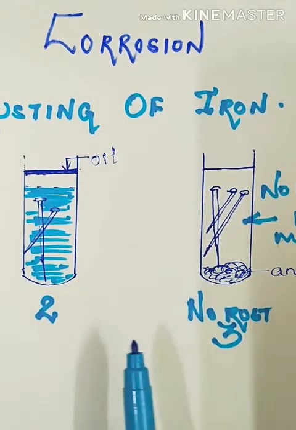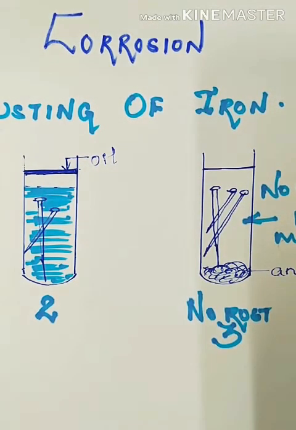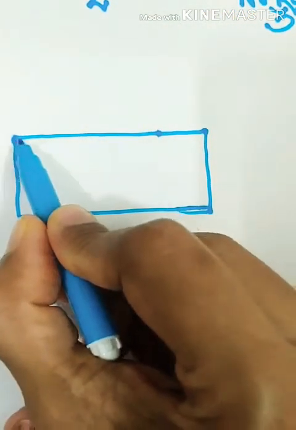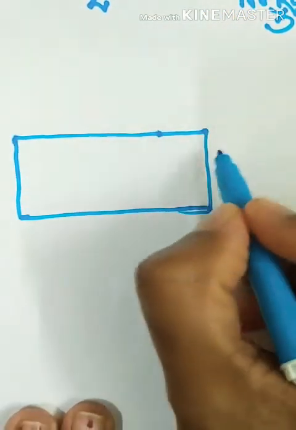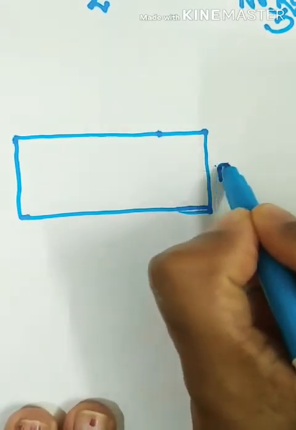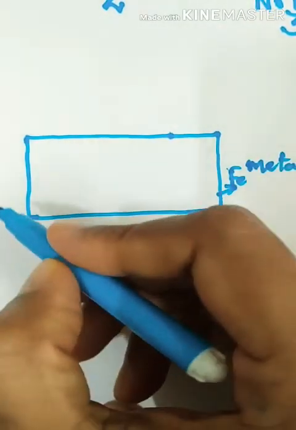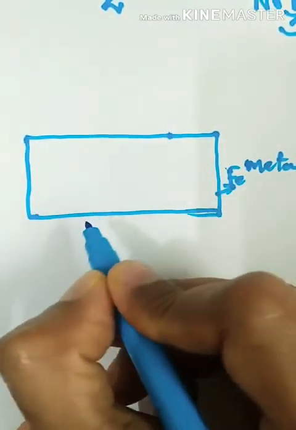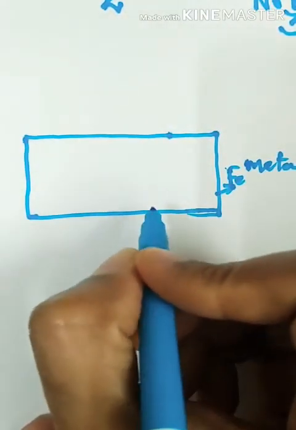Rusting is also a type of redox reaction. Let us understand rusting in detail. Let us consider a piece of metal, that is iron metal. This iron metal will develop rust, and the formation of rust is not a very simple process.